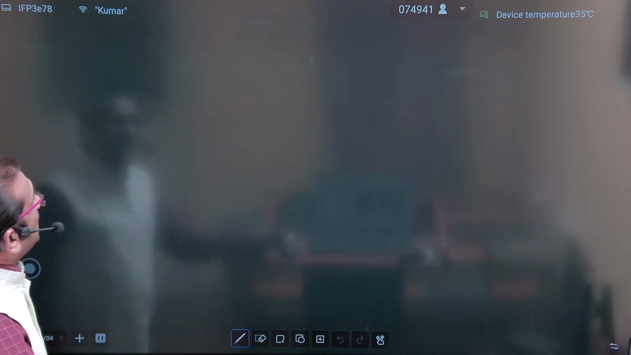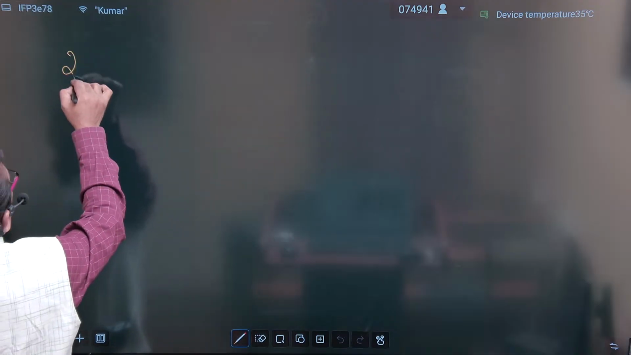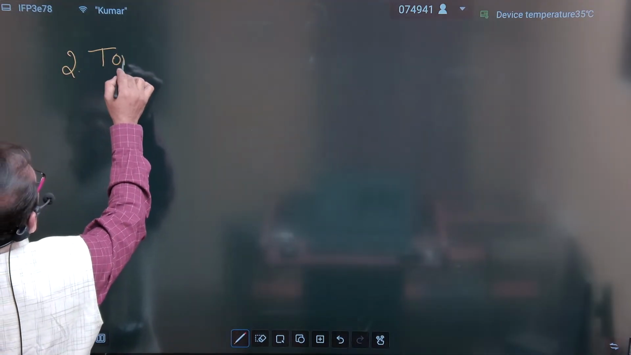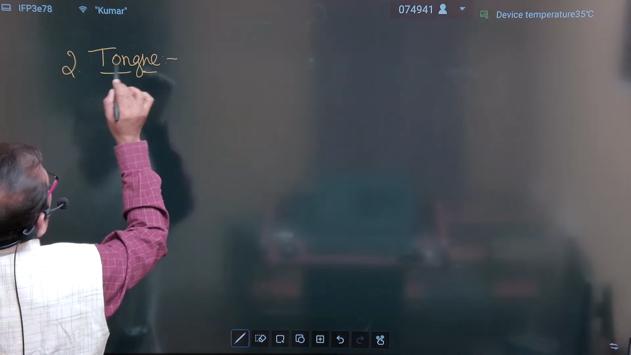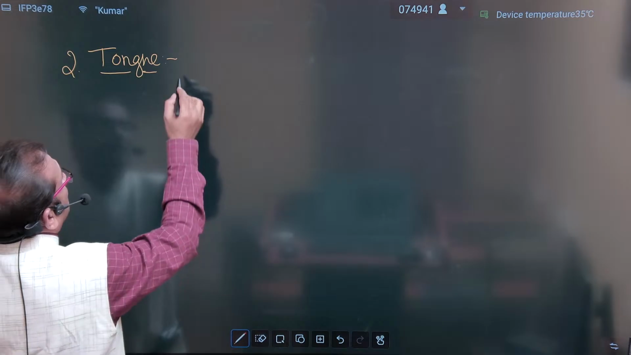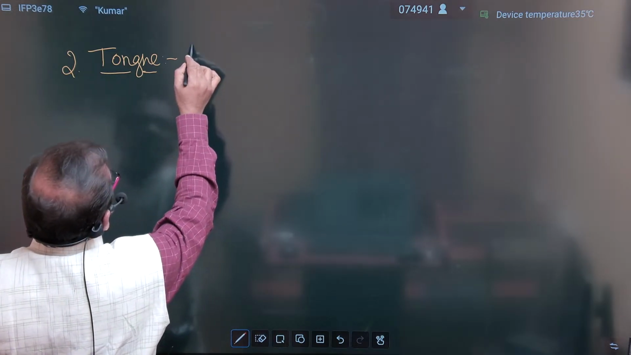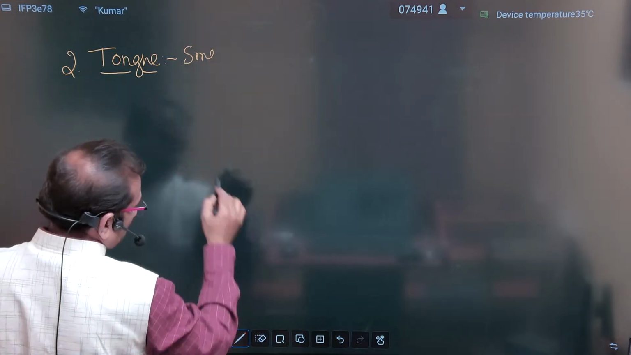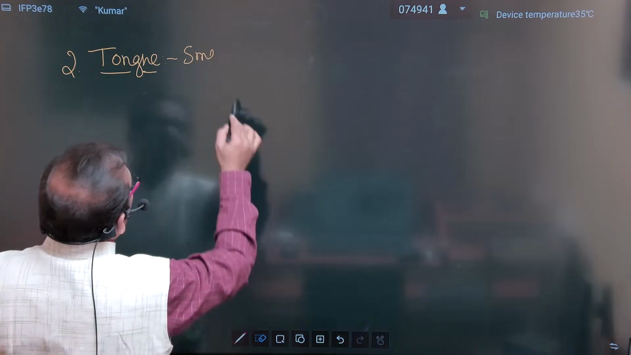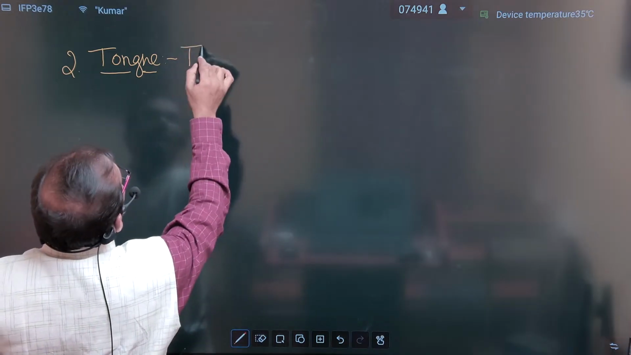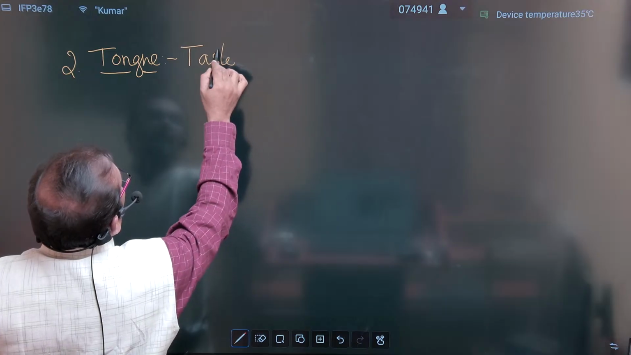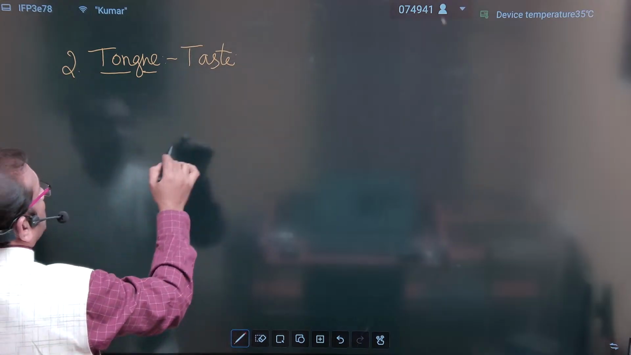So come to our second part present in the buccal cavity, the tongue. Tongue is a sense organ. It senses taste.